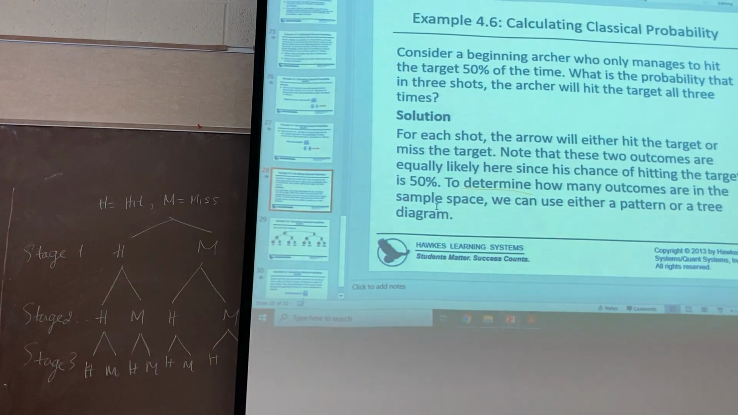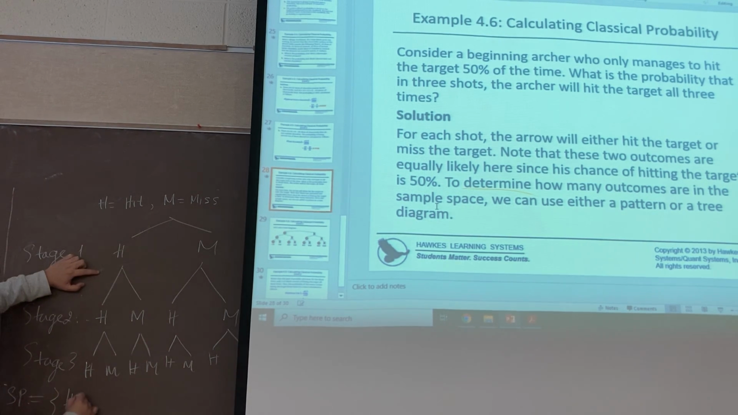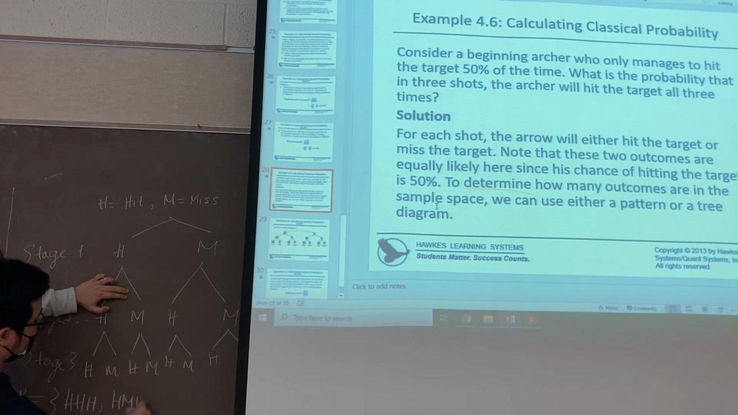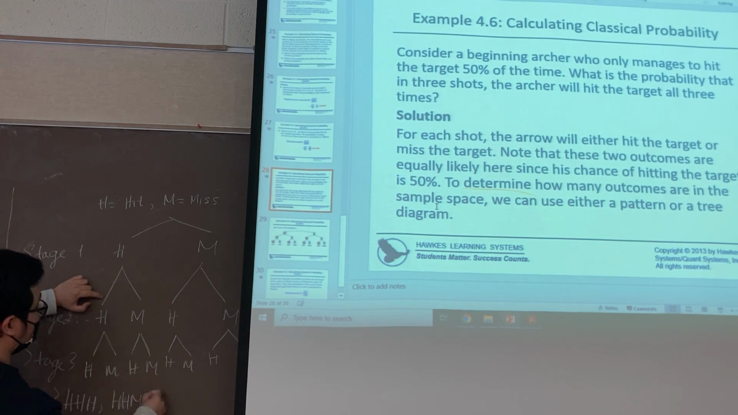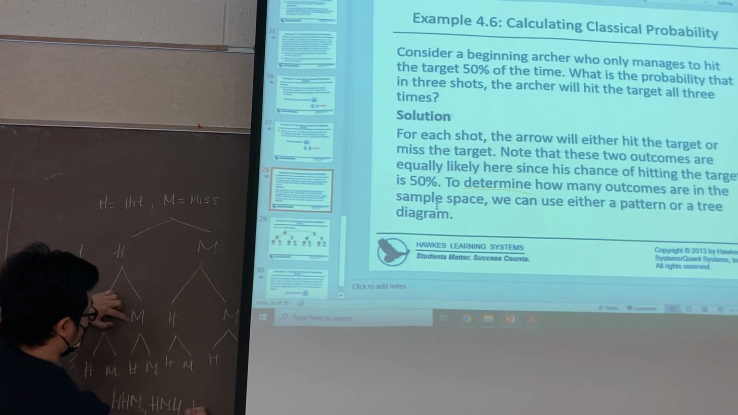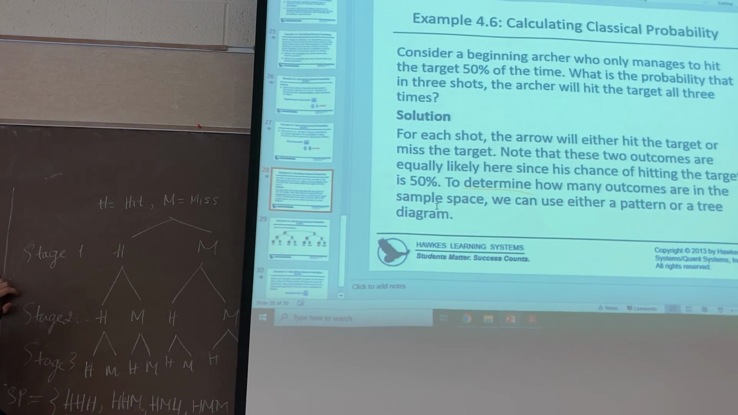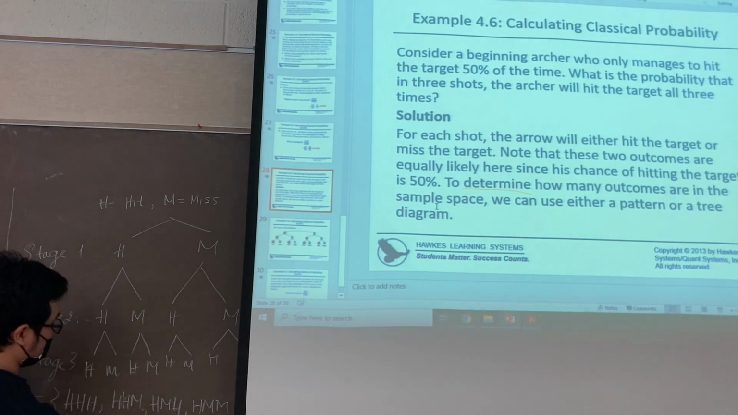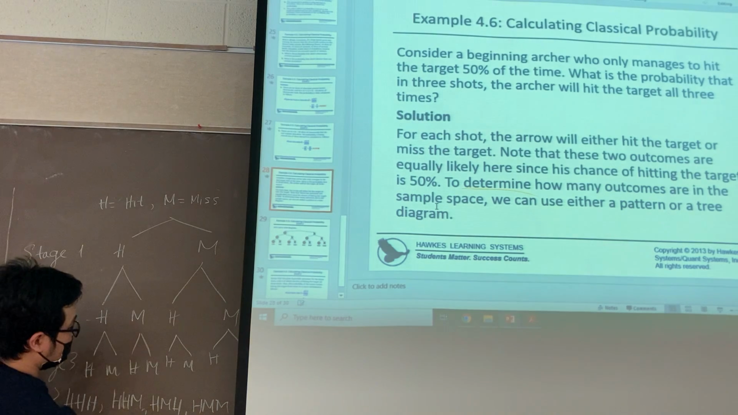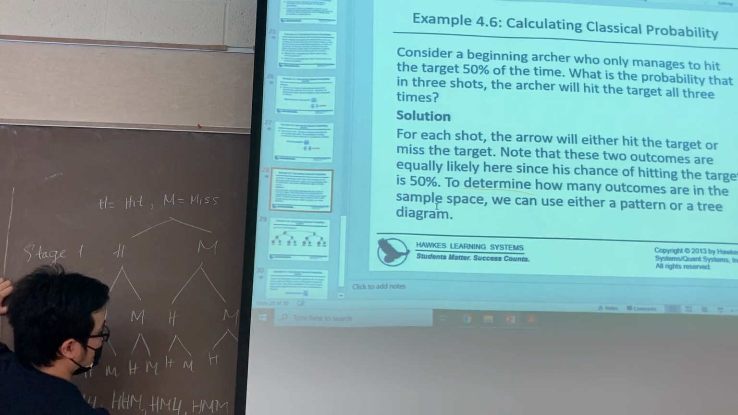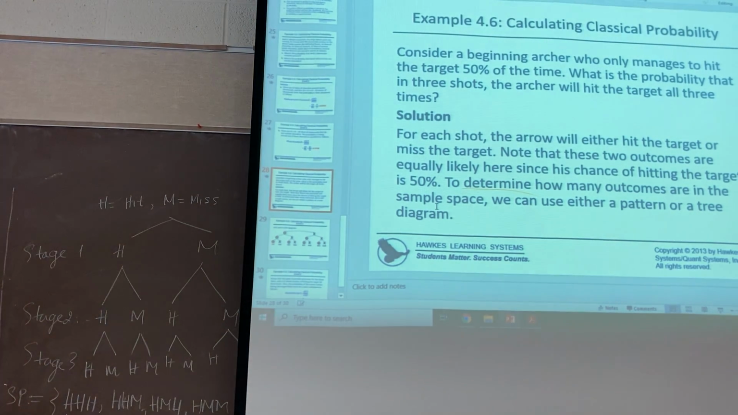Okay. So the sample space here is hit. So you can write down here HHH, HHM, HMH, HMM, something like this. And MHH, MHM, and MMH, MMM. Okay, that is the sample space.